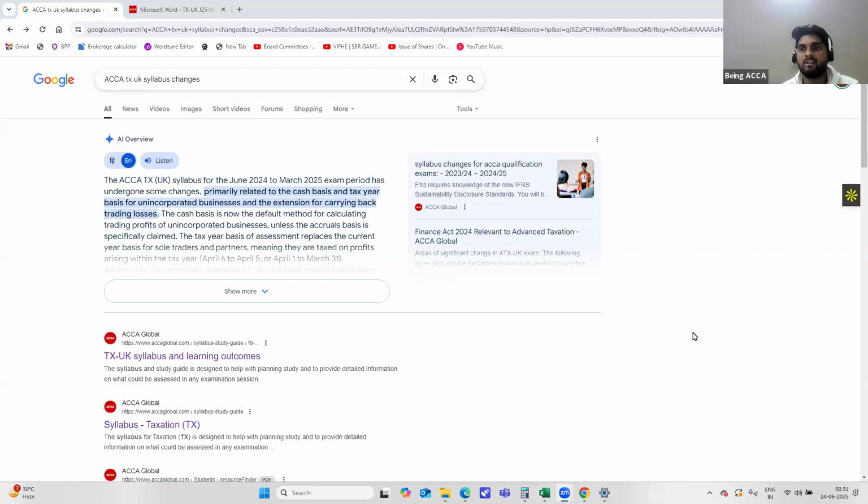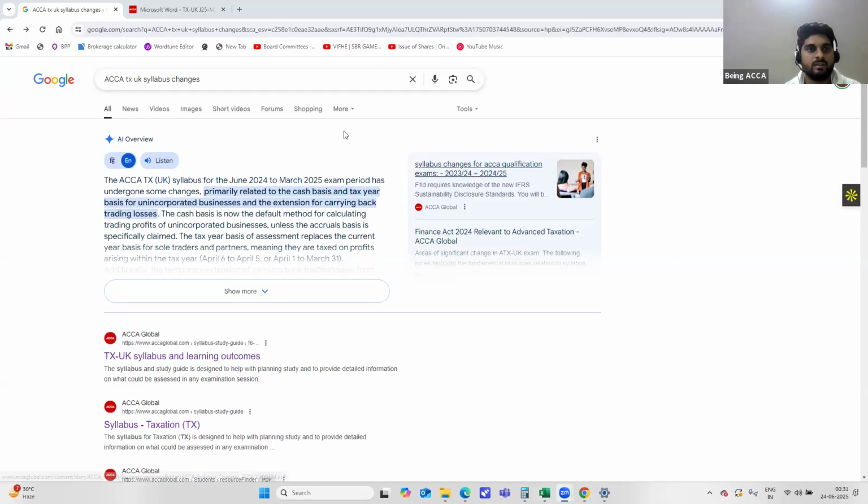We will be discussing the syllabus changes that have taken place in the Tax UK examination from the June 2025 attempt. From the June 2025 attempt, the previous year's Finance Act, that is the FA 2024 Act, will come into play, and because of that there are some changes. There are not major changes, but some minor changes. These tips will be useful for students who appeared for the exam in March 2025 but unfortunately couldn't clear it and are reappearing in the September 2025 attempt. So let's get started.